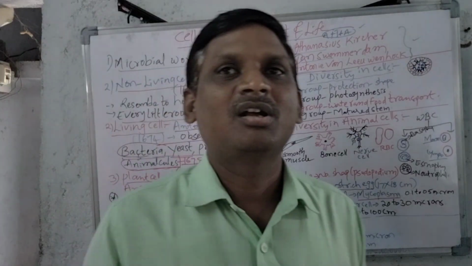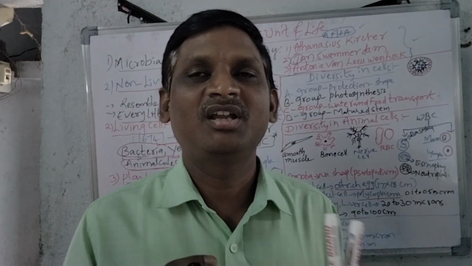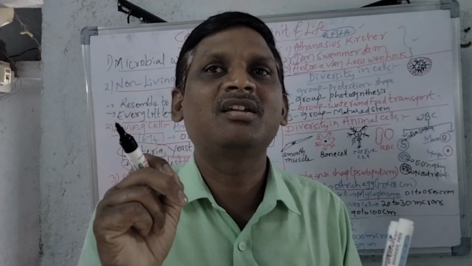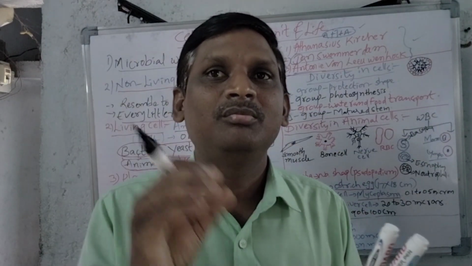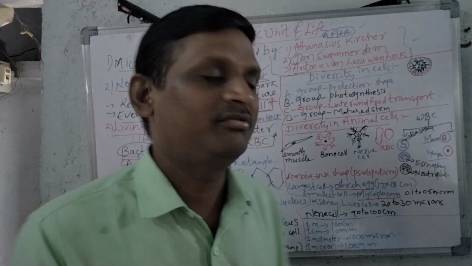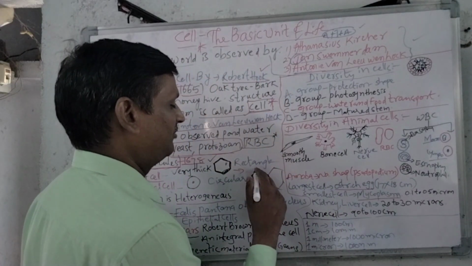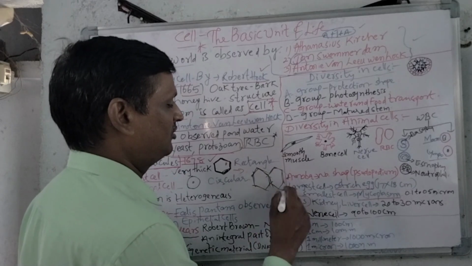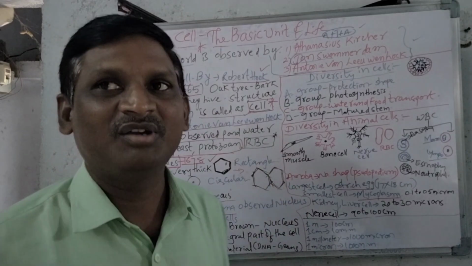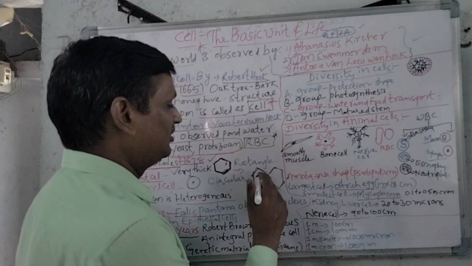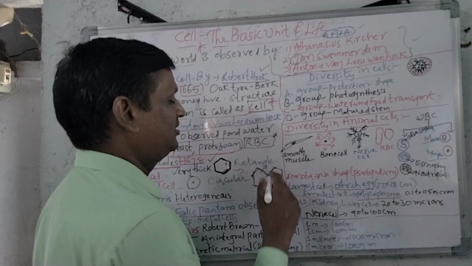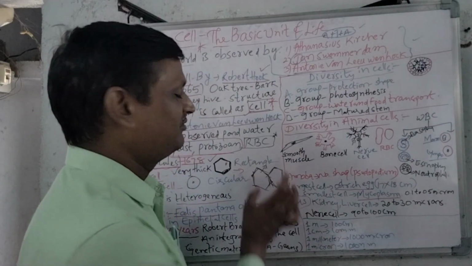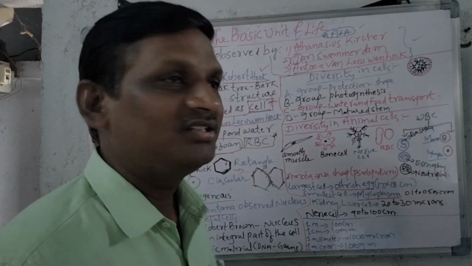Whereas if we take onion peel cells, take an onion, break it in the middle, take out a thin layer of onion peel, keep it under the microscope and observe. Same, you can see this type of cells. So what is the structure or shape of these cells? If you observe these cells, the cells are rectangular in shape.